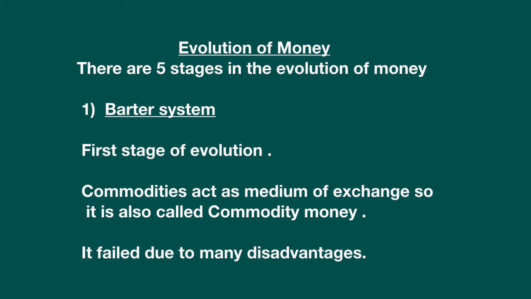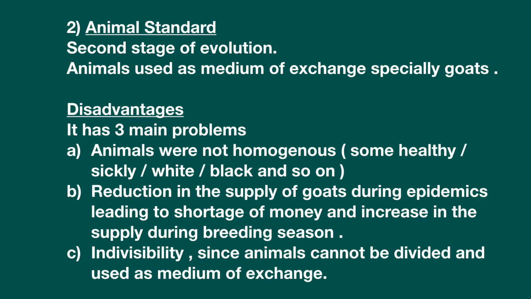So number 1, we all know that it is barter system. It was the first stage of evolution. Commodities act as a medium of exchange, so it is also called commodity money, and it failed due to many disadvantages. We are all clear with point number 1. Number 2, animal standard. It is the second stage of evolution.